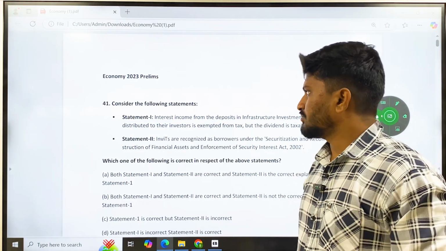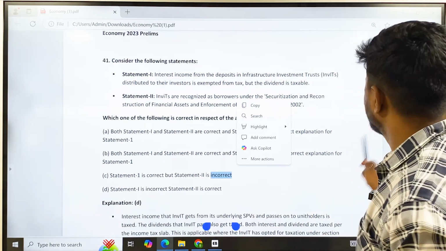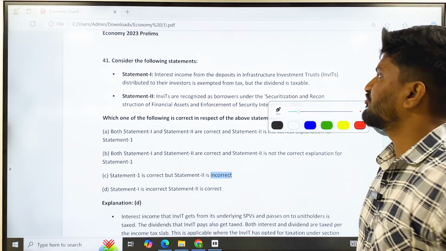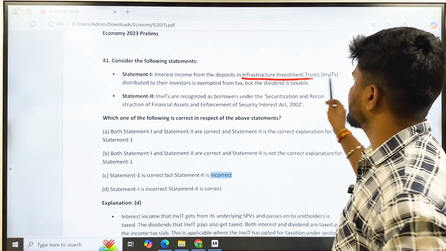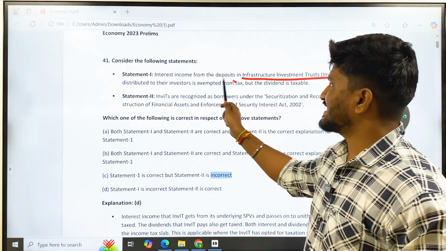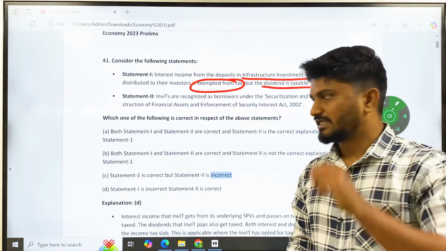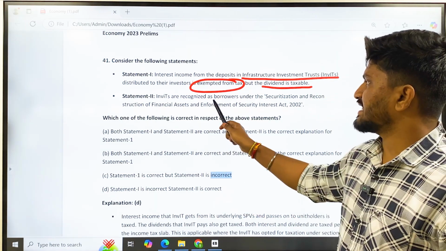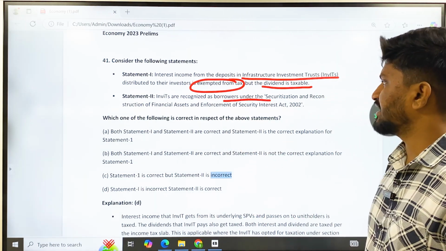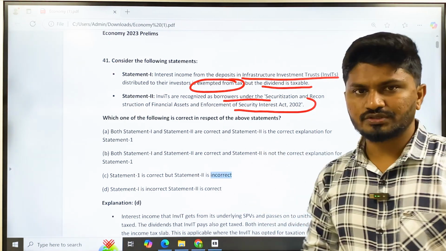Question number one was: consider the following statements. Statement 1: The interest income from the deposits of Infrastructure Investment Trusts, that is InvITs, distributed to their investors is exempted from tax, but the dividend is taxable. Statement 2: InvITs are recognized as borrowers under the Securitisation and Reconstruction of Financial Assets and Enforcement of Security Interest Act of 2002.